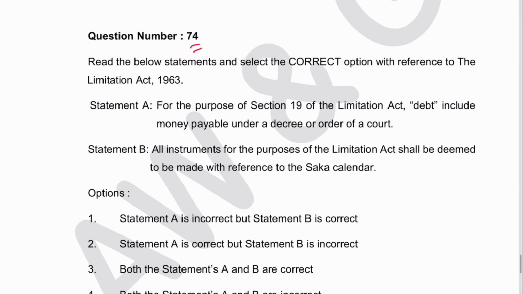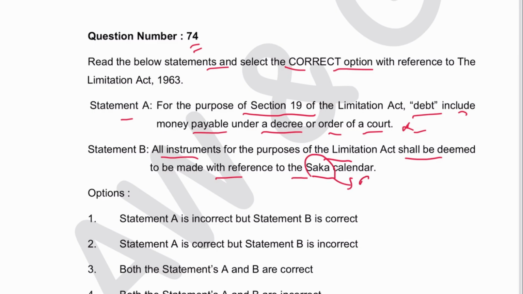Next 74. Read below statements. Select the correct option. Statement A is for the purpose of section 19, that includes money payable under decree or order of the court. No, this is wrong. All instruments for the purpose of limitation act shall be deemed to be made with reference to Saka calendar, no, Gregorian calendar. This is mentioned in section 24 of limitation act.